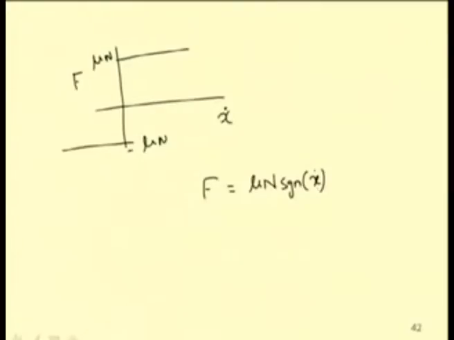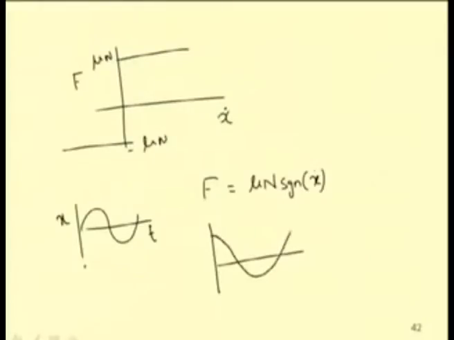So, if the motion is harmonic, let x be harmonic. In this case, this is x versus time, and x dot is cos. So, if x is in sine form, then x dot will be in cos form, x dot versus t. One can see it changes sign 2 times in one period.